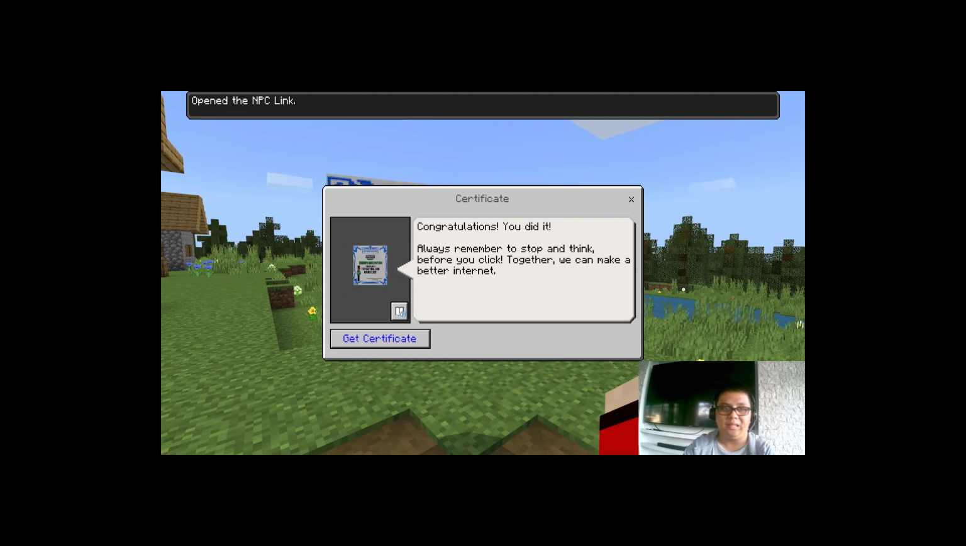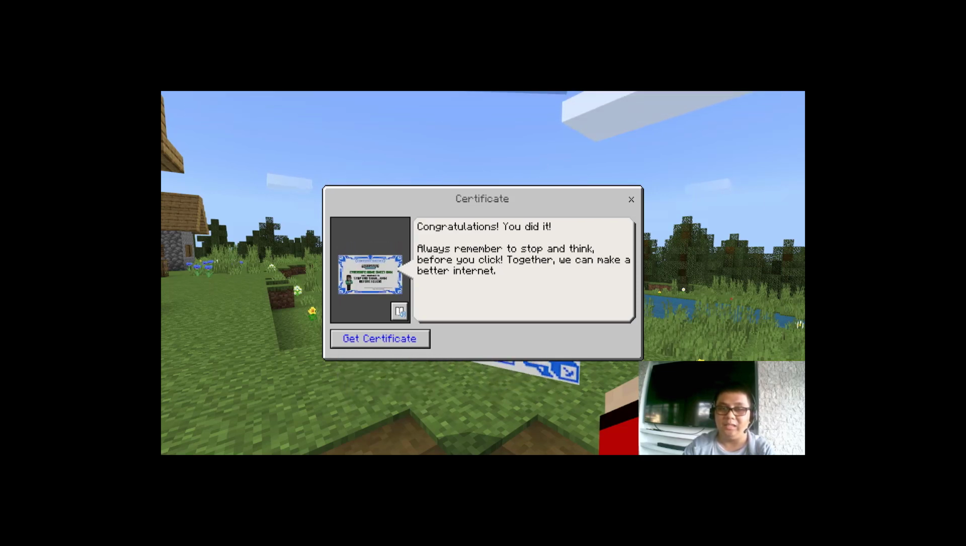It will open the link and lead us to our certificate that we can download. We can sign our name. It means that we were able to complete the Minecraft CyberSafe Home Sweet Home lesson experience. It means I congratulate you for completing the challenge and completing this lesson experience.